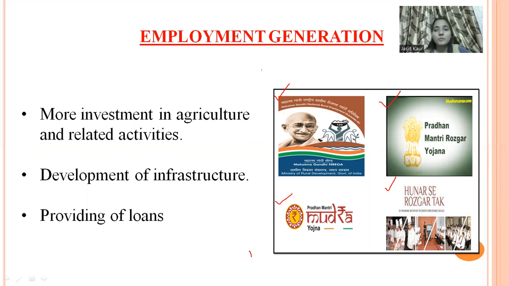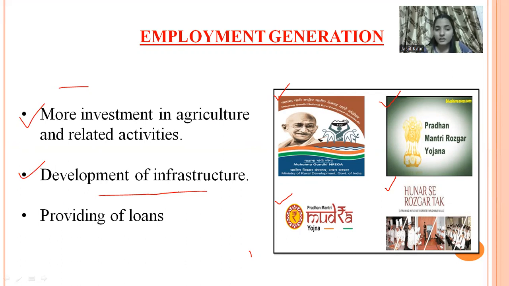Apart from this, the government can also invest more in agriculture and related activities, because as we know, the unemployment rate is very high in the agriculture sector. So we need to invest more in the agriculture sector. We also have to develop infrastructure so that unemployment will decrease, as developing infrastructure generates more employment opportunities for the people. The government can also provide loans to the people to start their own business. So this is how the government can help in the reduction of unemployment rates in India.